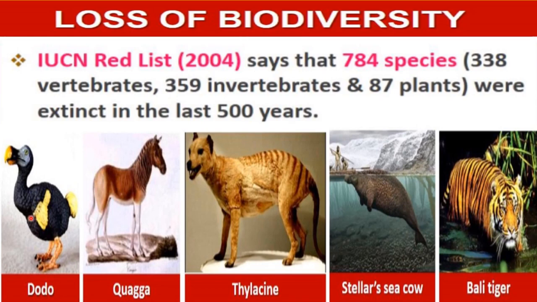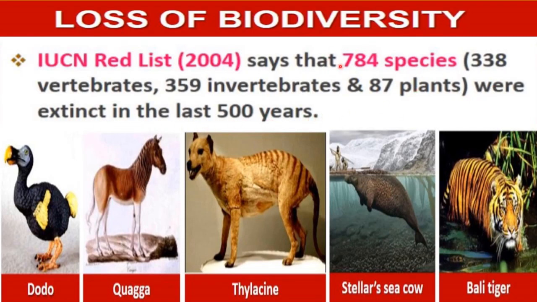In the previous lecture we discussed a committee called IUCN, that is, the International Union for Conservation of Nature and Natural Resources. IUCN has prepared a red list, and in that red list there is data about all the species which have been extinct or are facing the threat of extinction. All those species names have been written in the red list. According to 2004 data, in this red list the names of 784 species have been written which have been extinct in the last 500 years.